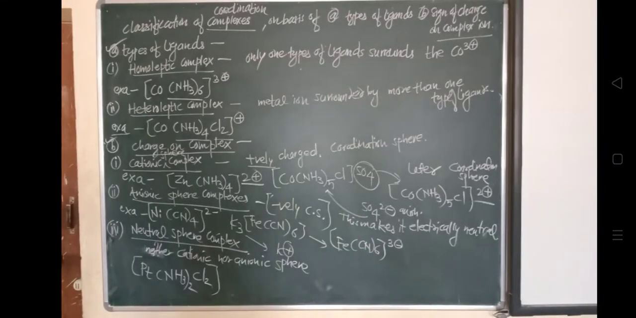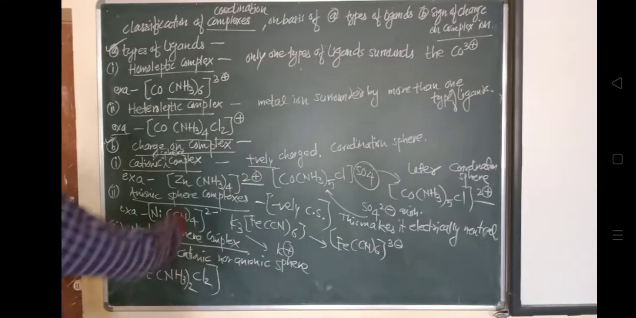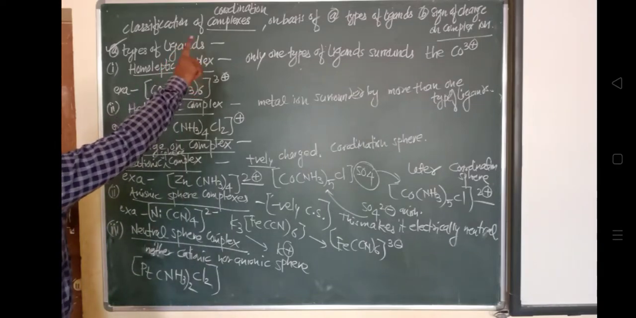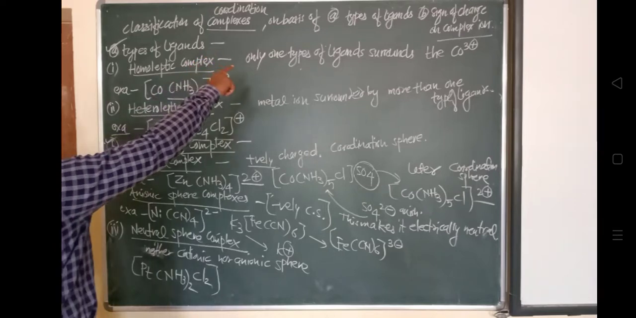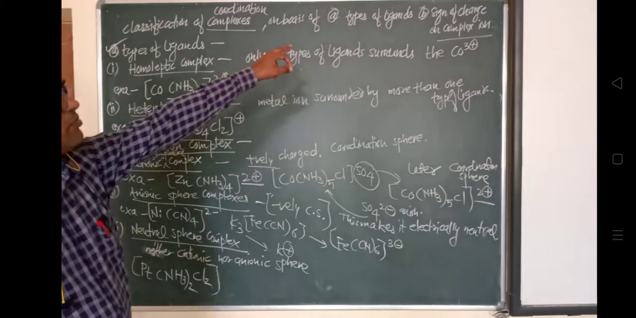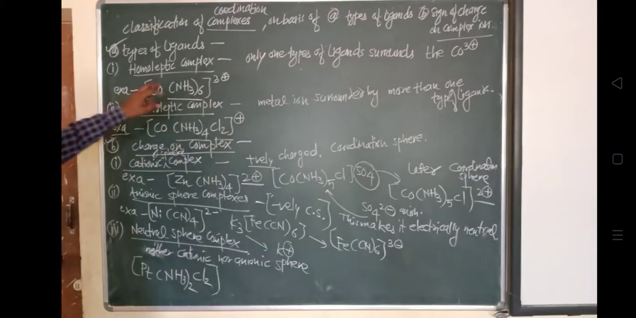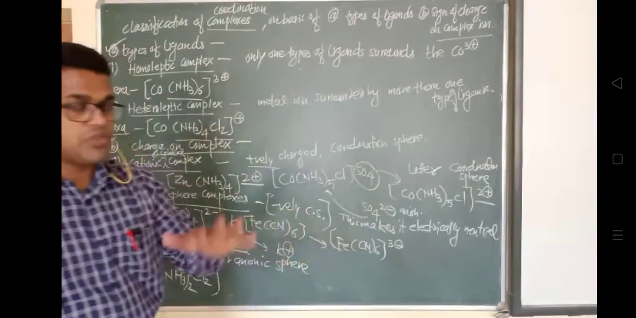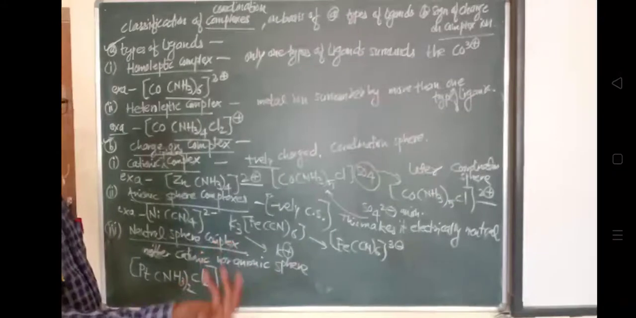So in the last lecture, we have already studied the classification of coordination complexes. Coordination complexes are classified in two ways. One is on the basis of the types of ligands, and another classification is done on the basis of the sign of charge, whether it is a positive charge, a negative charge, or no charge, a neutral charge.